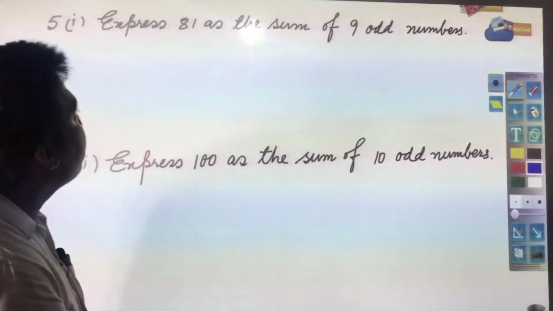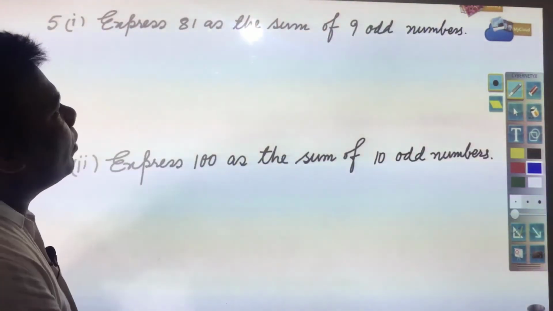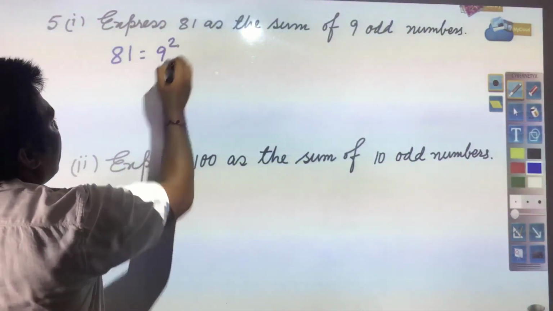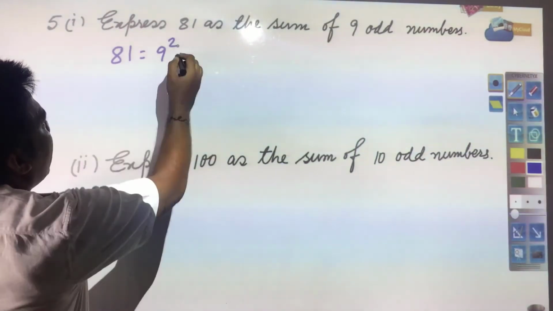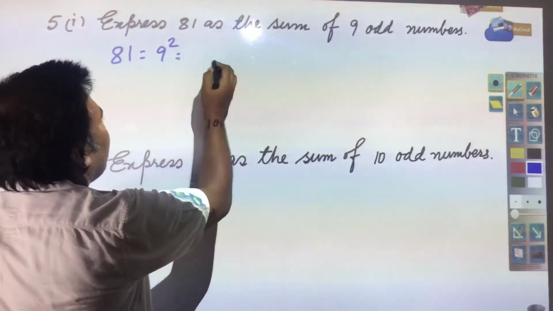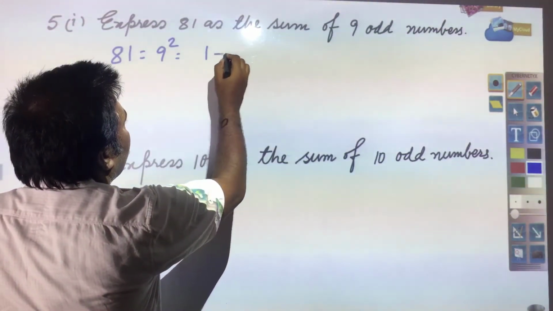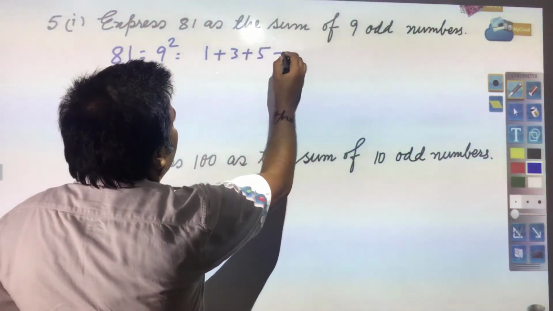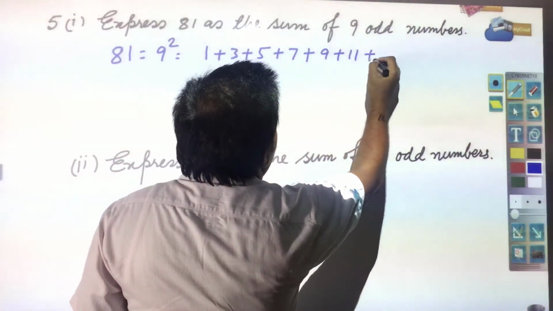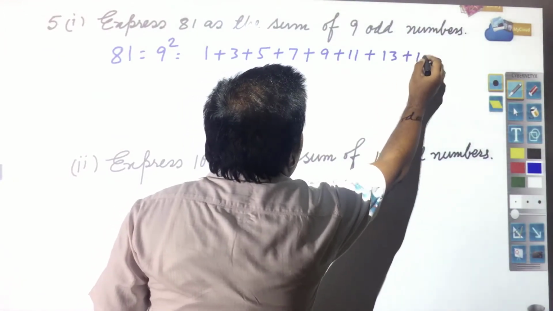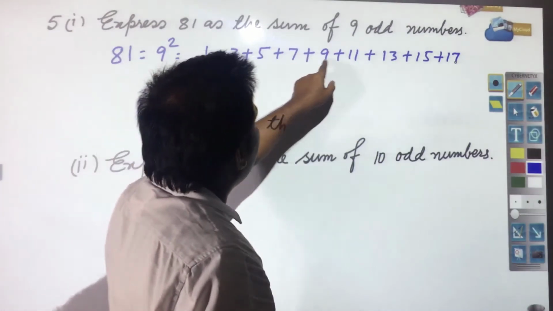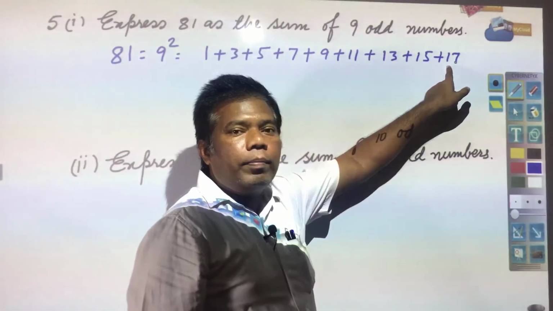Next you have: express 81 as the sum of 9 odd numbers. It is so easy. 81 is equal to 9 square, 9 nines are 81, and this will be the sum of the first 9 odd numbers. The sum of the first 9 odd numbers will be 1 plus 3 plus 5 plus 7 plus 9 plus 11 plus 13 plus 15 plus 17. Count: 1, 2, 3, 4, 5, 6, 7, 8, 9.